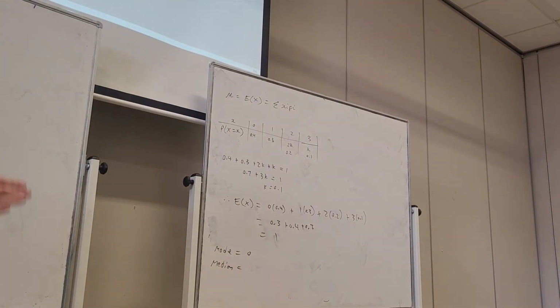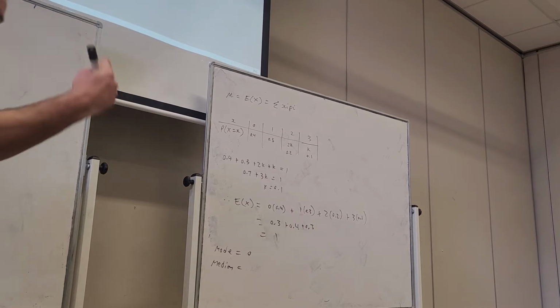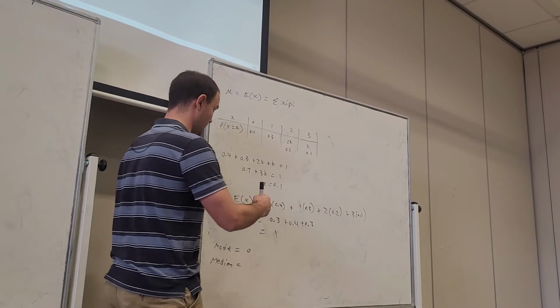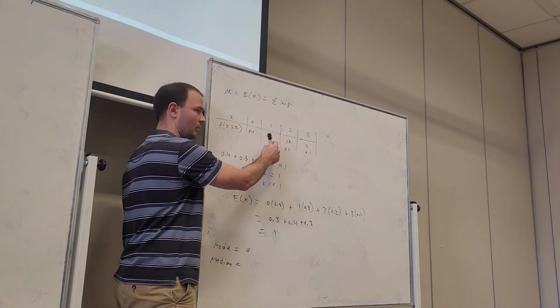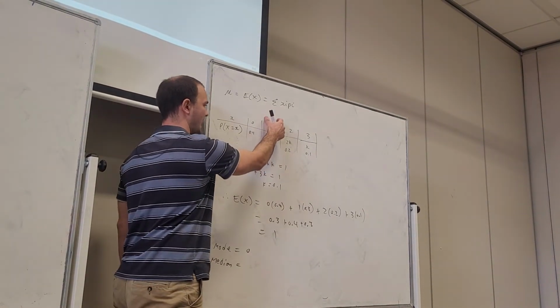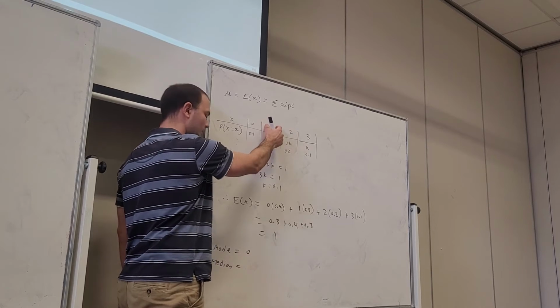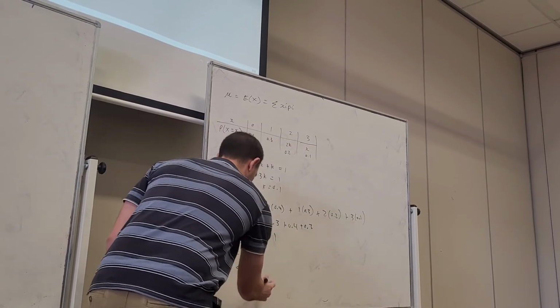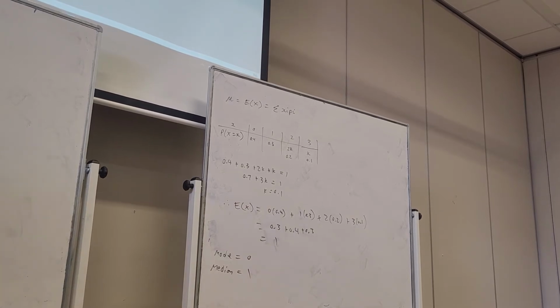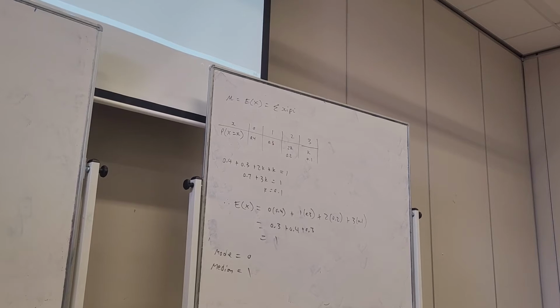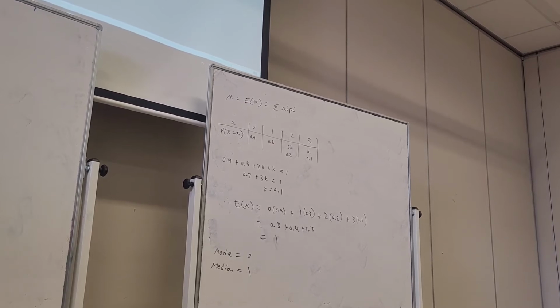The median is the event when the cumulative probability reaches or exceeds 0.5. So 0.4 plus 0.3 takes us to 0.7. So at x equal to 1, the probability exceeds 0.5. We did that one last lesson as well. So we've got the mean, the median, and the mode of the probability distribution here.